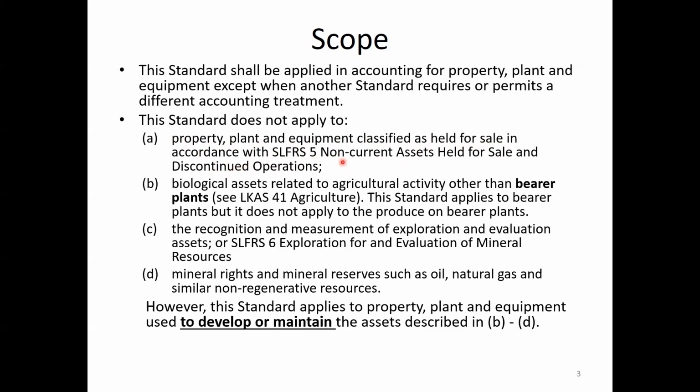You know that in normal operations, an office building is an asset and it comes under property, plant and equipment. But for companies which construct office buildings, construction of apartments, and resell,